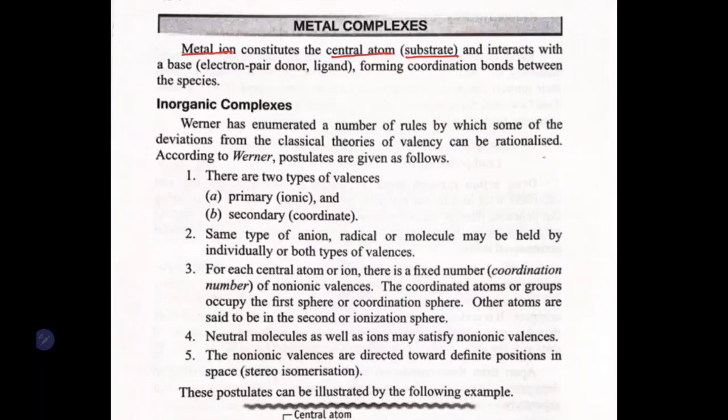The substrate is the metal ion, which interacts with the electron pair donor, or ligand, which we call the base. The central atom, that is the metal ion, will form a complex with the electron pair donor, that is the ligand, forming coordinate bonds between the two species, your metal ion and ligand.